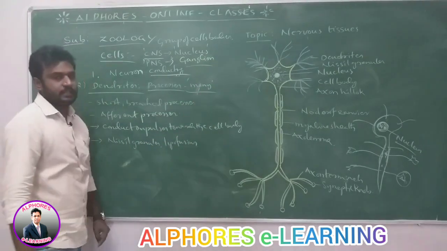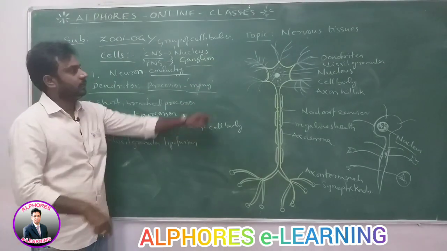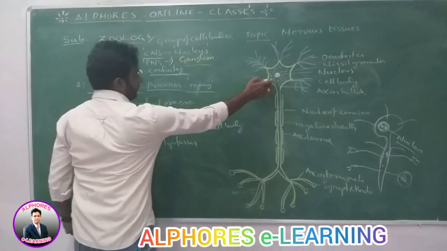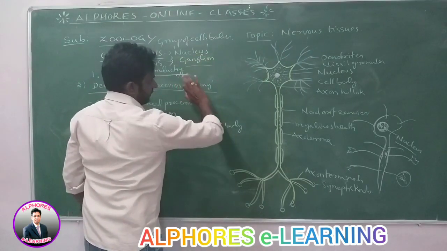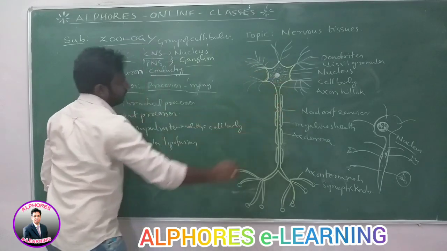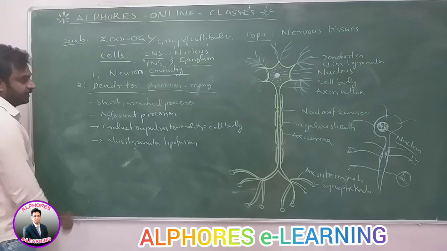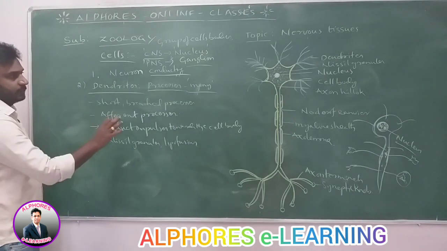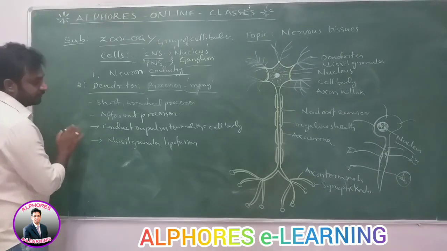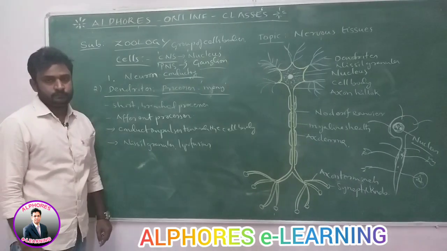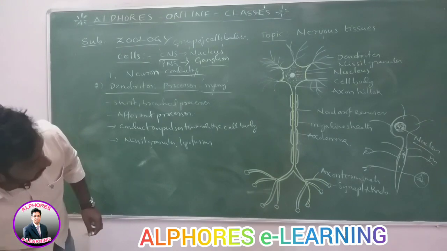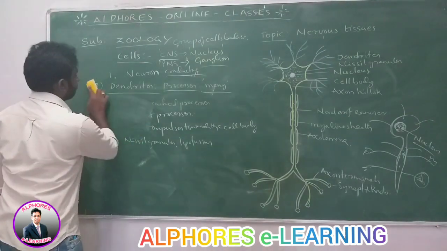A large number of dendrites are present. They carry the impulses, like messages. Messages are carried from the brain and sent to the cell body. That's why these are afferent processes. Dendrites are the afferent processes which conduct the impulses towards the cell body. They also contain Nissl granules and lipofuscin granules. So that is the second part present in the neuron. Next, the third part which is present in the neuron.